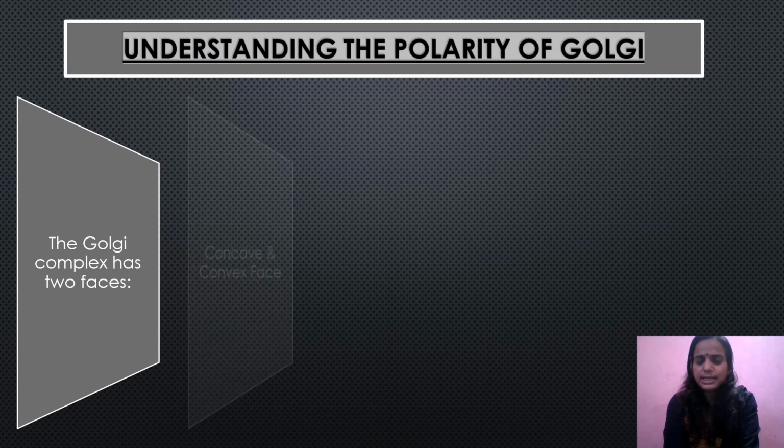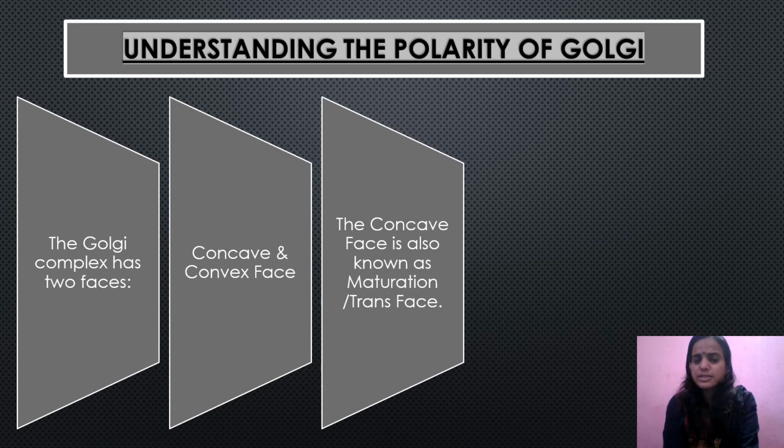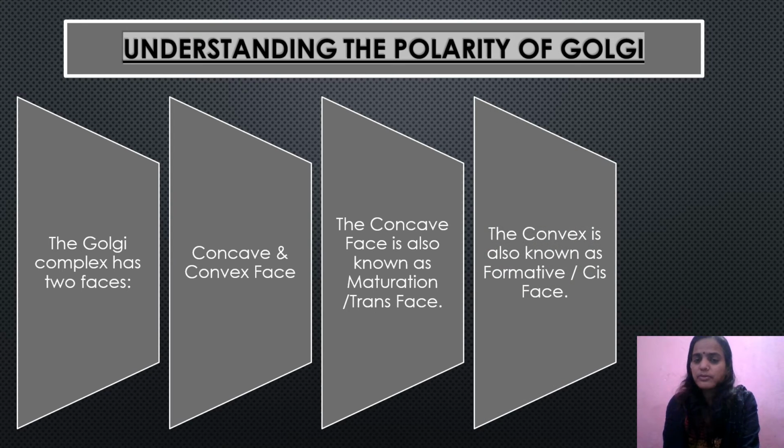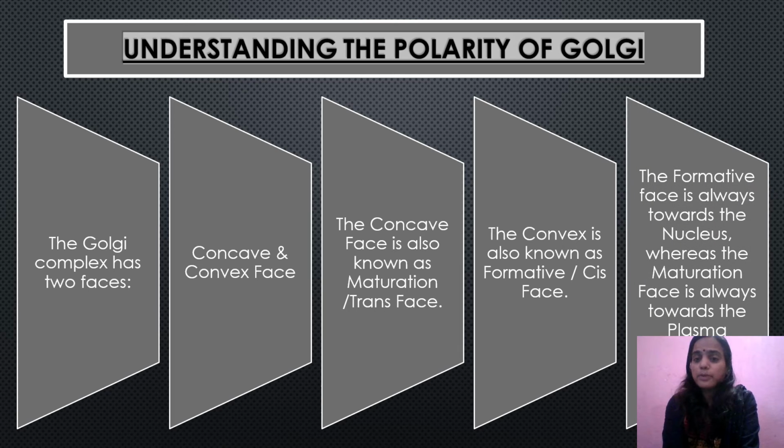So we have already seen that it has two phases, concave and convex phase. The concave phase is also known as maturation phase or trans phase, whereas the convex is also known as formative or cis phase. The formative phase will always be towards the nucleus, whereas the maturation phase is always towards the plasma membrane. This is what I have already told to you.